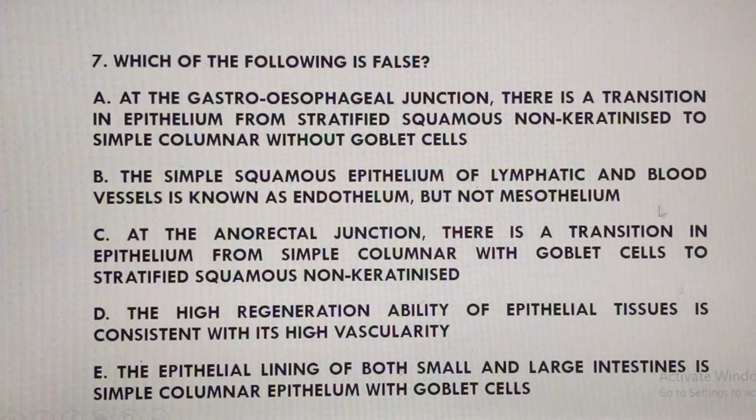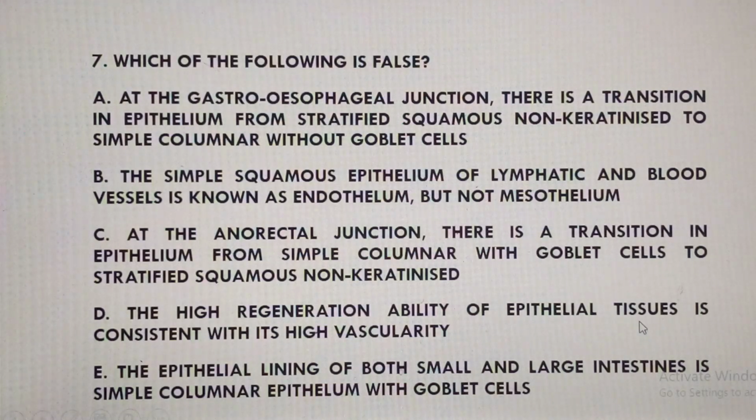You see that. Option C says at the anorectal junction or the rectoanal junction, there's a transition in the epithelium from simple columnar epithelium with goblet cells to stratified squamous non-keratinized. That's a very true statement. We get to know that the small and large intestine, including the rectum, will have simple columnar epithelium having goblet cells. But as you get closer to the external environment, once again, we need stratified squamous non-keratinized, a wet area.